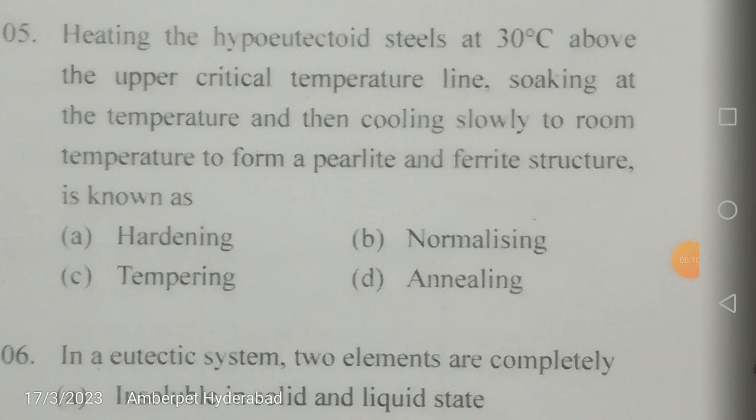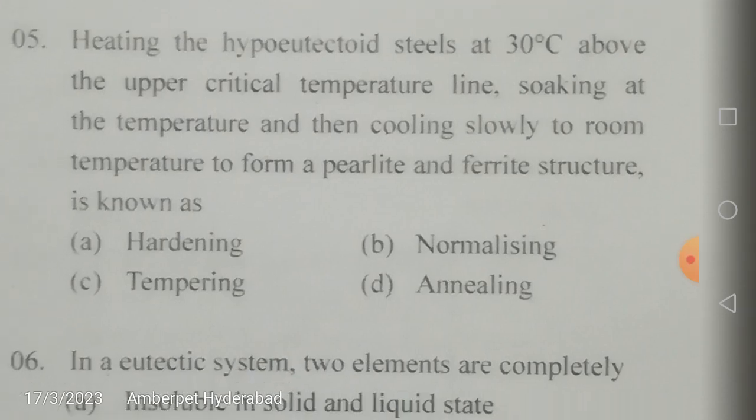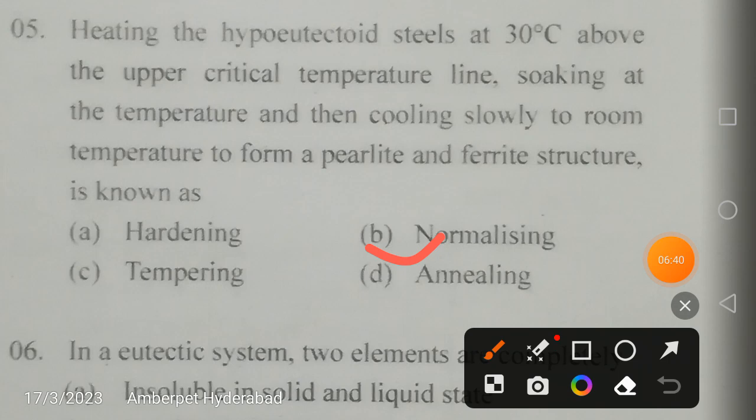Hardening is normally done to increase the hardness. In hardening, the cooling rate is very fast and the cooling medium used is normally a salt bath. Normalizing is something like annealing, but tempering is normally conducted after hardening to relieve any internal stresses caused by the hardening process, which results in a brittle microstructure. So the correct answer is annealing.